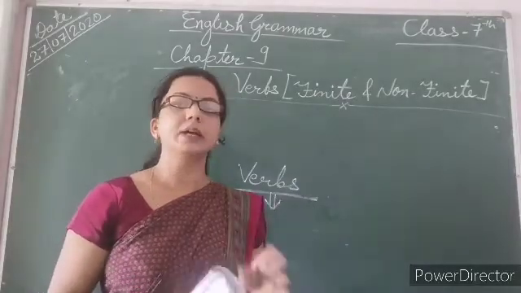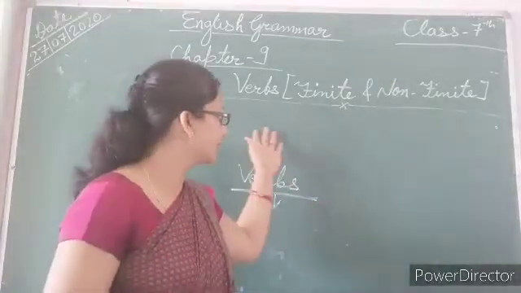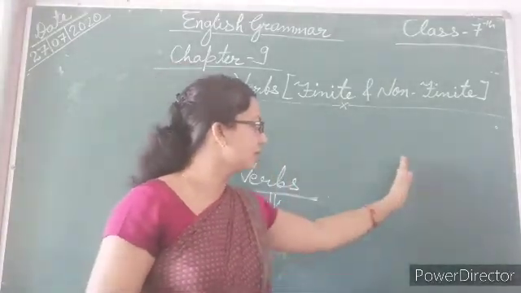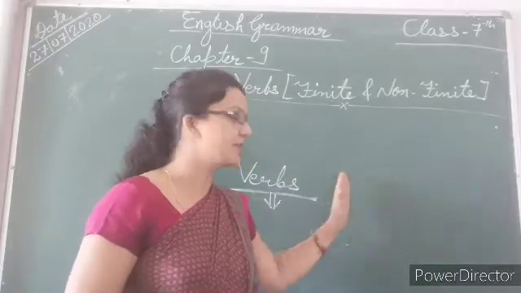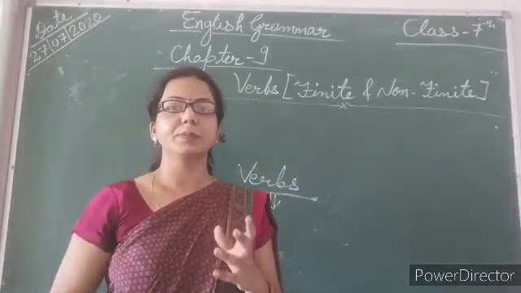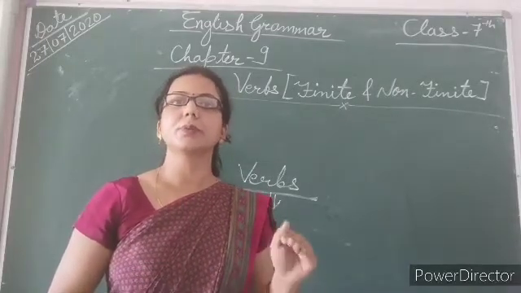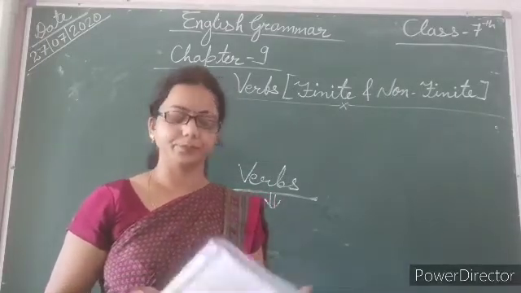With the help of a verb, we can suggest which tense the given sentence belongs to, like past form, present form, or progressive form, that is the ing form.